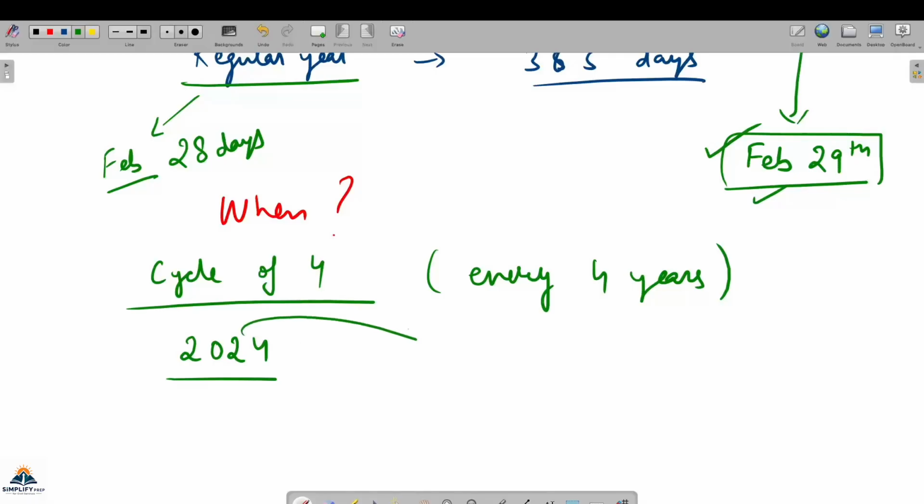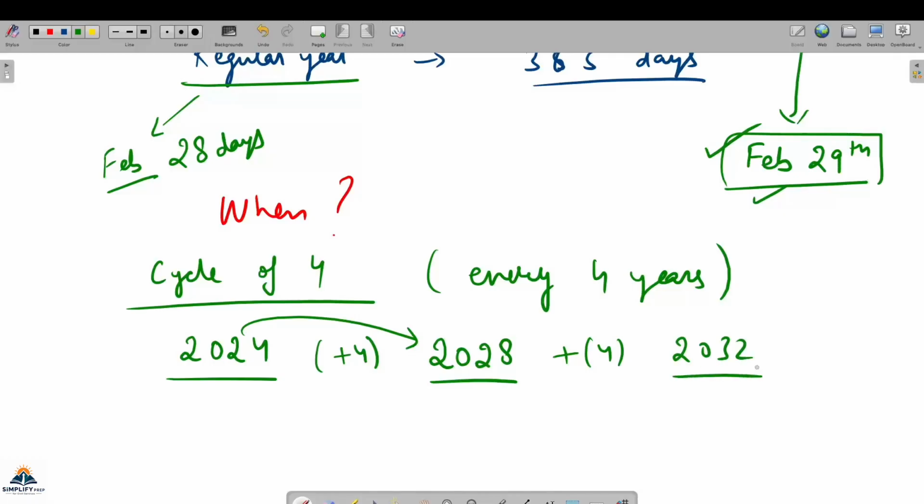So the next leap year will come after 4 years, that is 2028. There will be a 4 year gap. And the next will be 2032. Or you can go backwards also. 2024, before that the leap year was 2020. So the leap years have a cycle of 4.